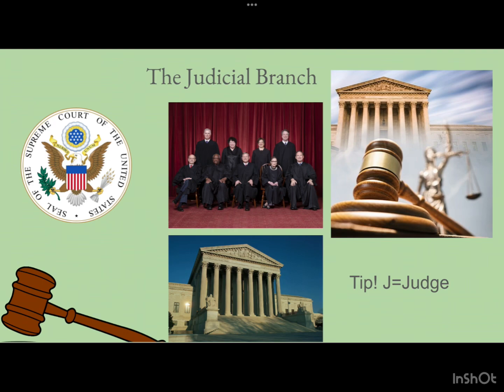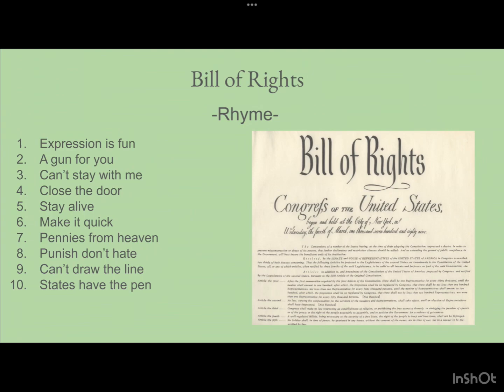Also in Article 6, the Supremacy Clause is talked about, which is closely tied with the judicial branch, and this states that federal laws are the supreme law of the land, and judges in every state shall be bound thereby. Okay, so now let's talk about the Bill of Rights in the Constitution.